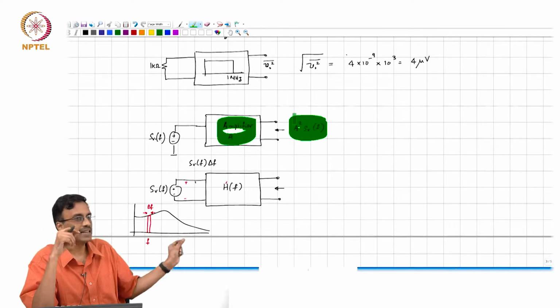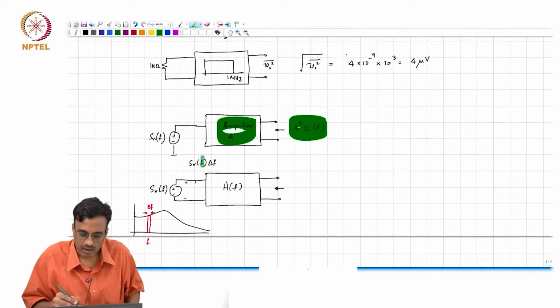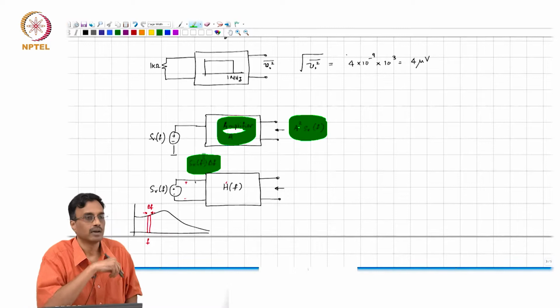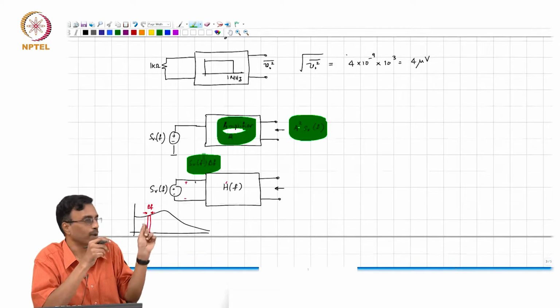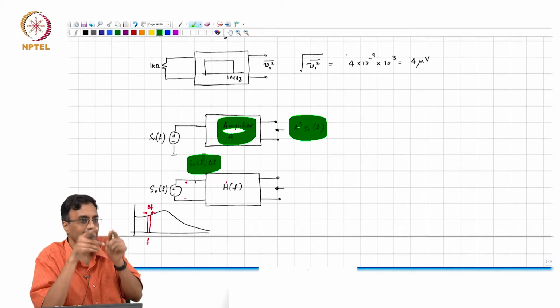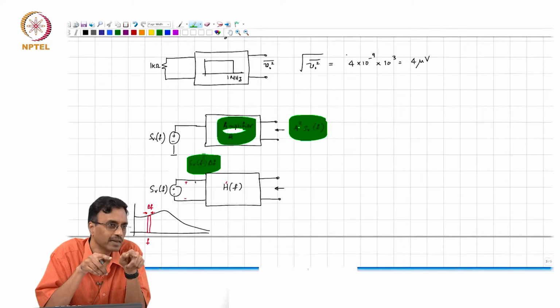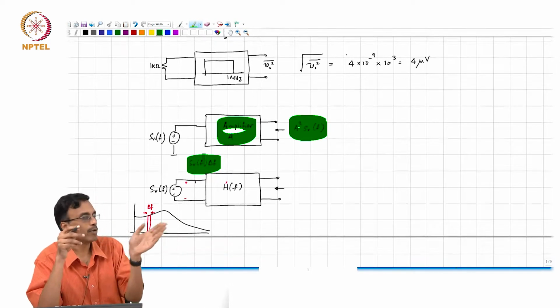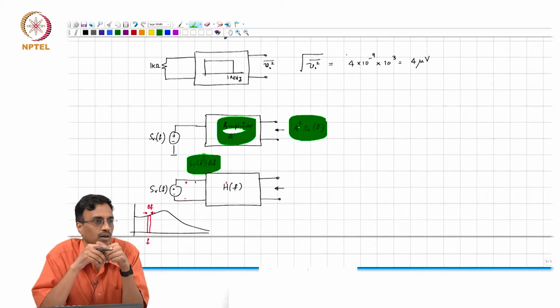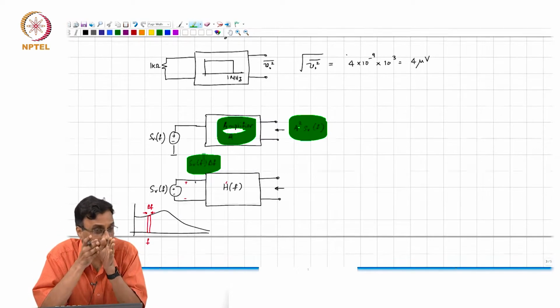Well, the gain is changing with frequency. This consists of components at a frequency f, in a narrow bandwidth delta f. The gain corresponding to that frequency is H of f. So, what comment can you make about the mean square noise of the waveform coming out at frequency f?